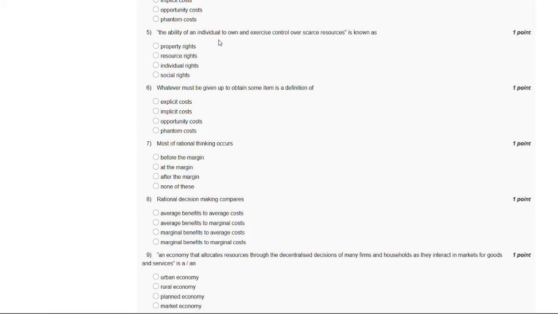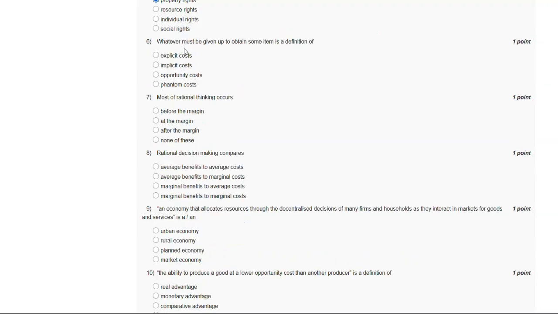And now let's go to our question number 5. The ability of an individual to own and exercise control over scarce resources is known as. So these are the options and the answer of our fifth question is A. Property rights.